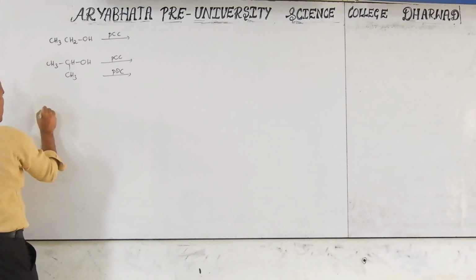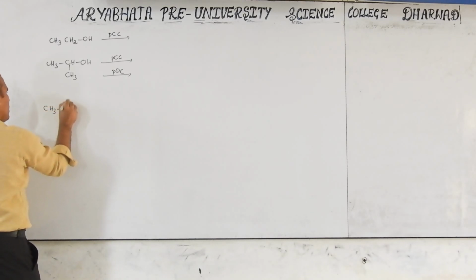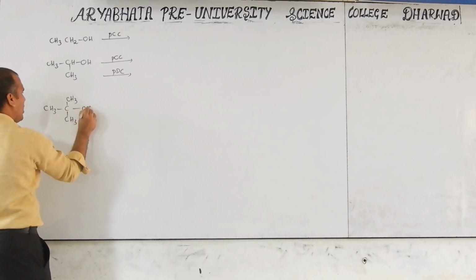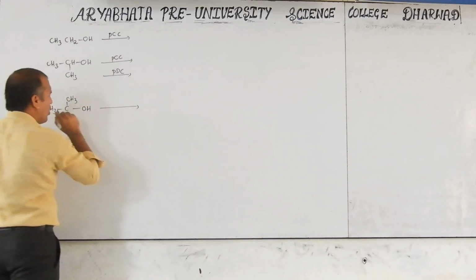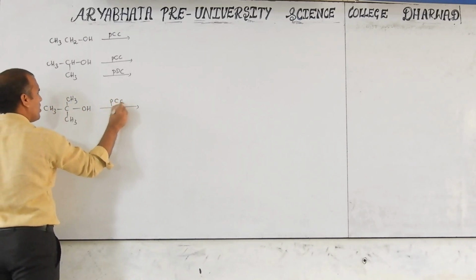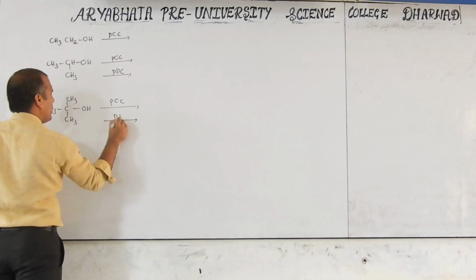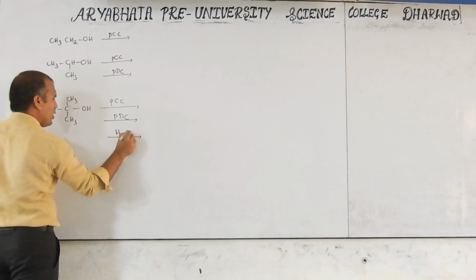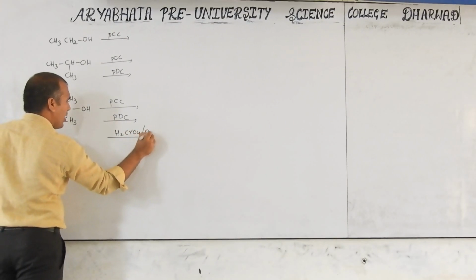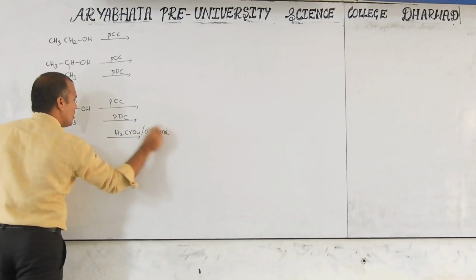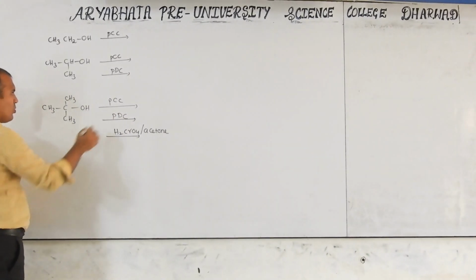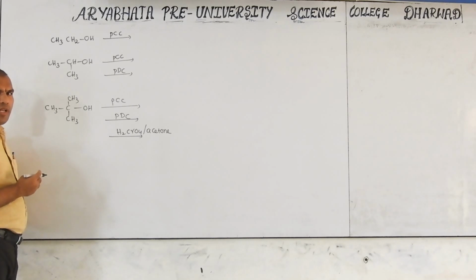Next, (CH3)3C-OH, you can write with PCC, next PDC, and next H2CrO4 in acetone. If you don't know the PDC formula, I told you what PDC means.